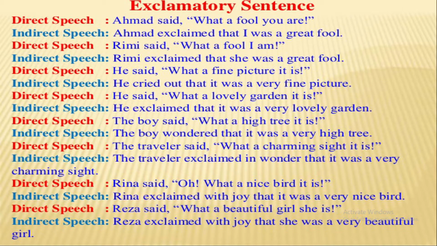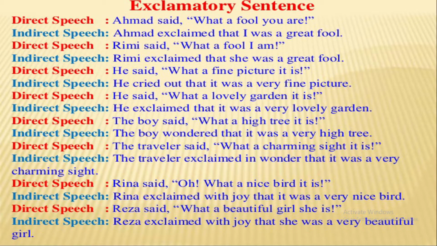In the next example, you see the boy said, "What a high tree it is." This sentence expresses a wonder. So, in the indirect speech, we see that the boy wondered that it was a very high tree. So it is changed into wondered.